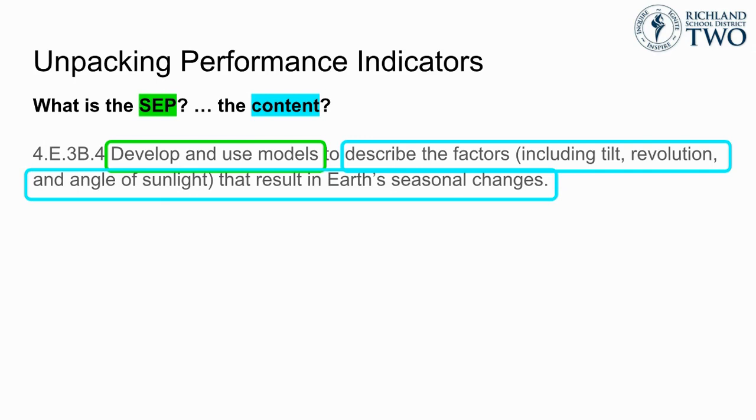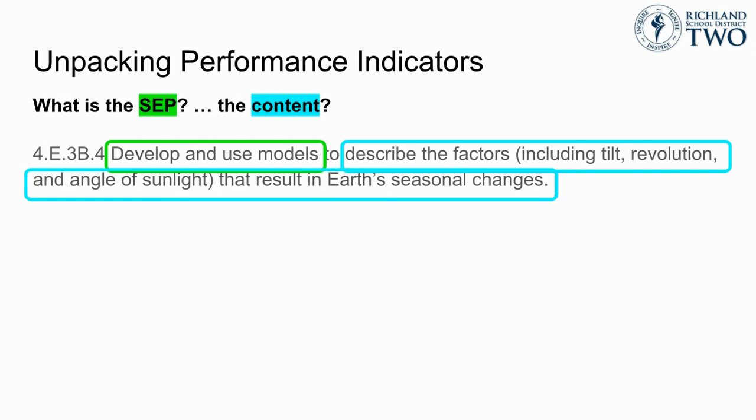What this means for teaching is that students need to be able to use their knowledge and experiences to develop their own models that represent both the 3D nature of the Sun and the Earth and the Earth's movement around the Sun. Furthermore, they need to use their models to describe how the tilt of the Earth's axis, the curve of the Earth's surface, the angle of sunlight, and the Earth's revolution around the Sun all result in seasonal changes and differences experienced on the Earth's surface.